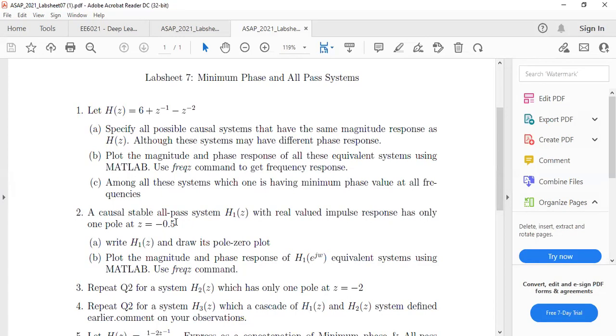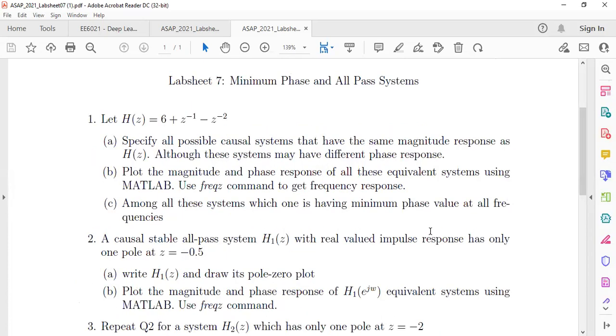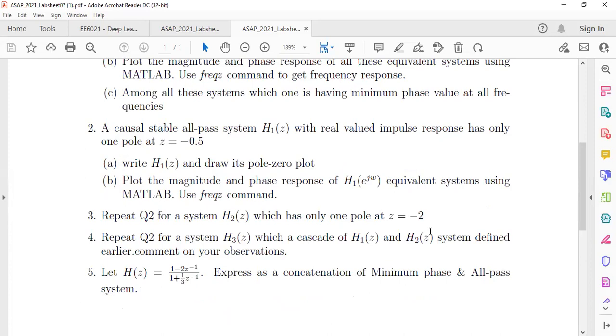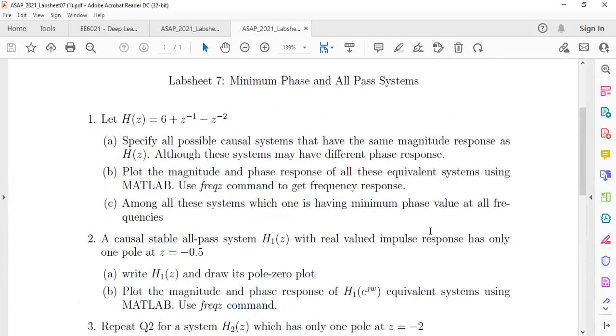Phase response, if you see, for an all pass system. Linear? No, not linear, sir. What is it? You people freshly studied all these things. All pass system phase response, I hope it's discussed in class. Minimum phase system frequency response, magnitude response, phase response, are they discussed in class or not?